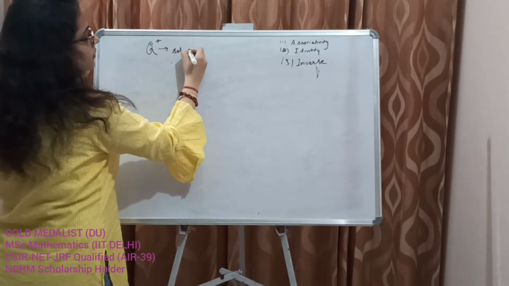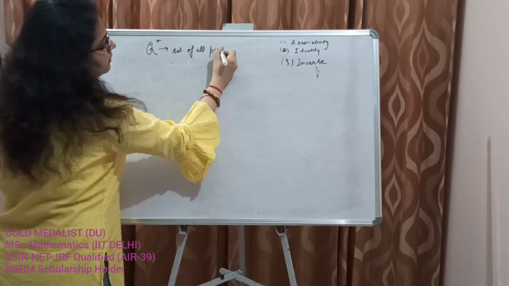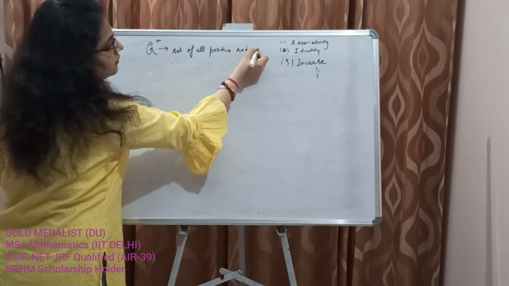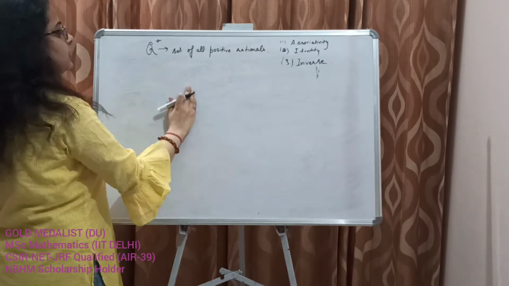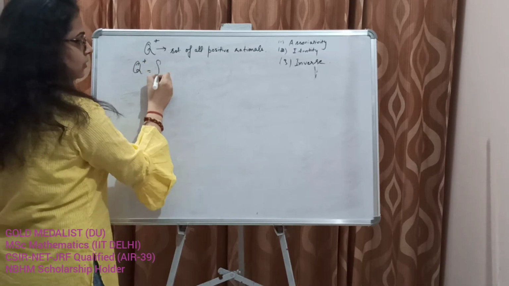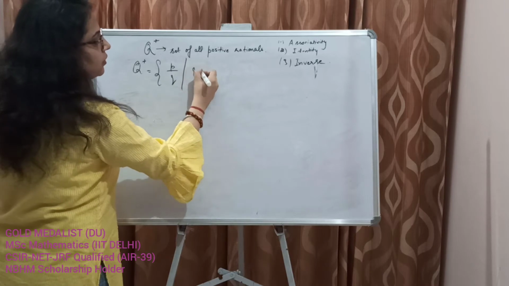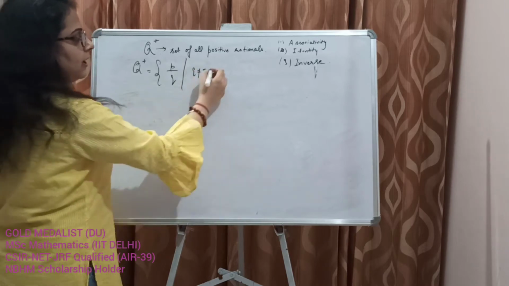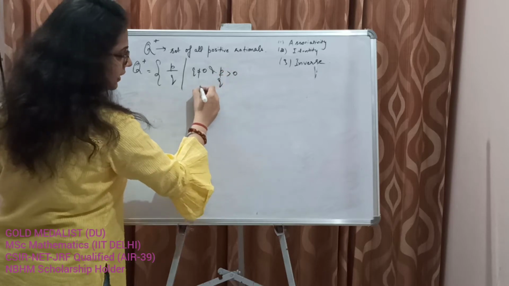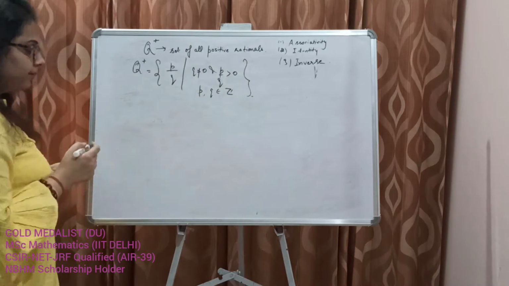Set of all positive rationals. Okay, so this Q plus is equal to the set of p by q such that q is not equal to 0 and p by q is greater than 0 and p, q both belong to Z. So this is the set.